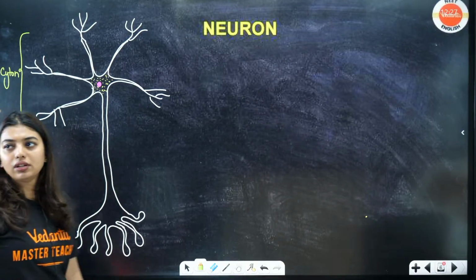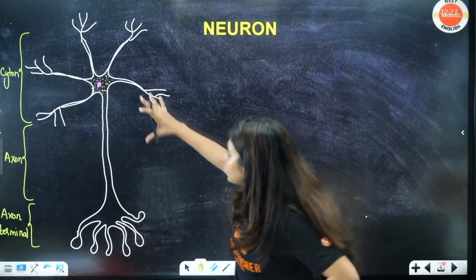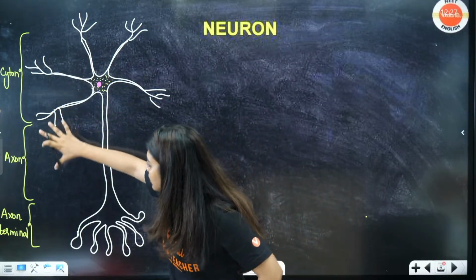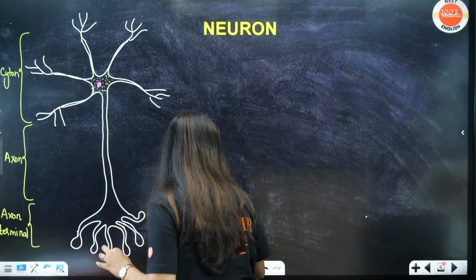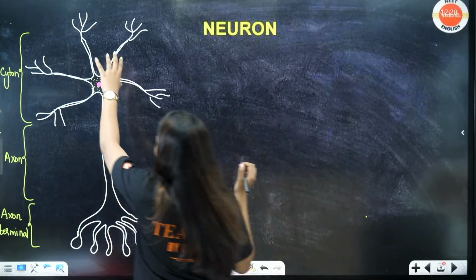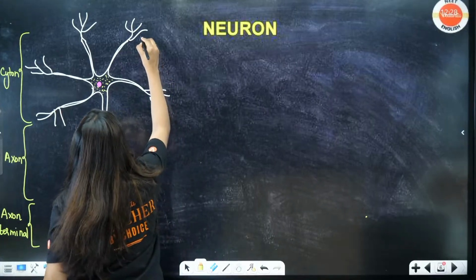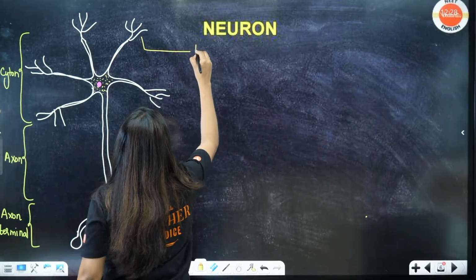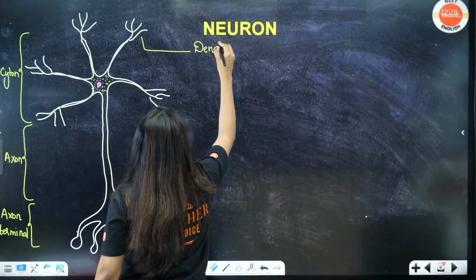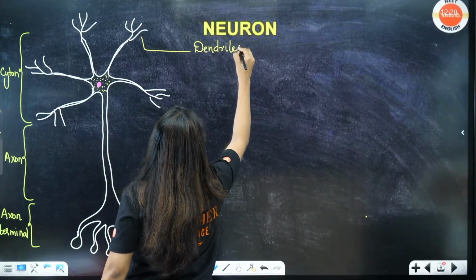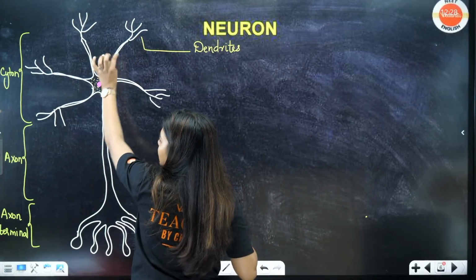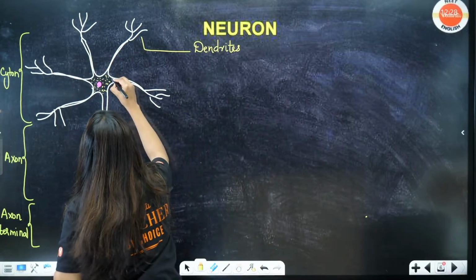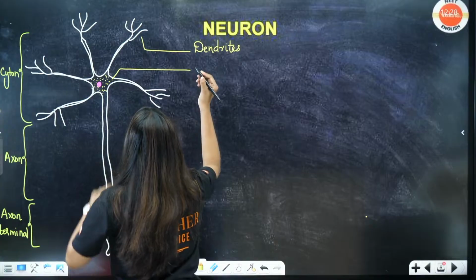Okay, ma'am, understood this. Okay, this is your cyton or the cell body, this is your axon, and this is your axon terminal. Now let's label each part, part by part. So students, this one which you're seeing, these extensions, are called your dendrites. I don't think any student will have doubt in this. You have studied dendrites in your smaller classes as well. From the cell body, these dendrites emerge. This one is going to be the cell body.